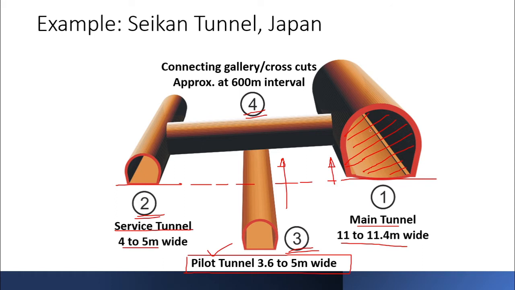Whenever there is this large face excavation, the excavation will take place, you'll go on removing the muck, and that muck will have just one direction, say suppose this. So it will take a lot of time. Whatever mucking process you deploy, whether you deploy vehicles or a conveyor belt system, it will take its own time because there is only one point through which you are taking out the muck. So instead of that, this pilot tunnel can also be used for this mucking operation. Along with the main face of your tunnel, the mucking operation can go through this pilot tunnel as well. Okay.